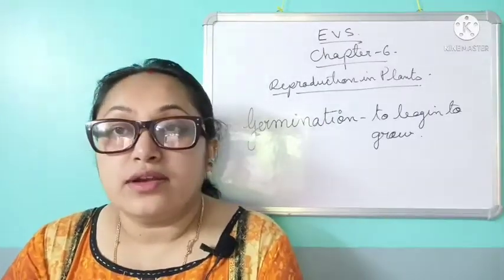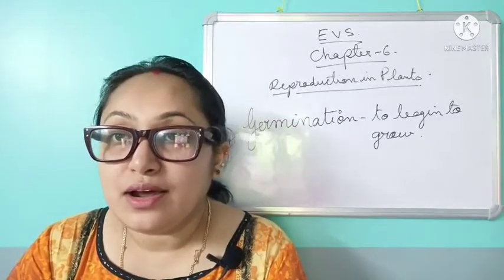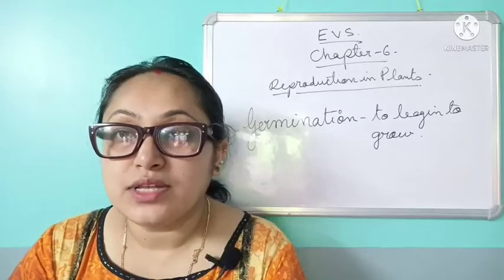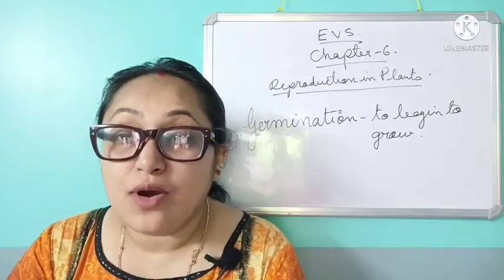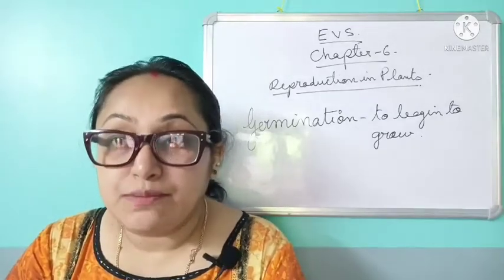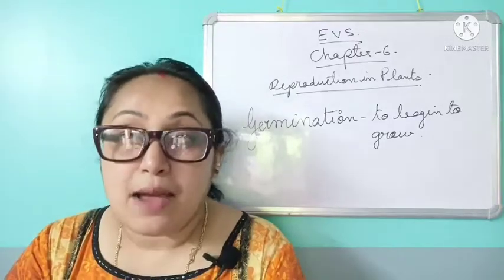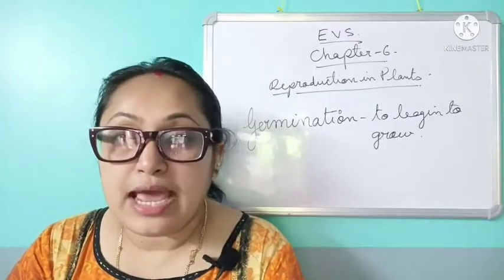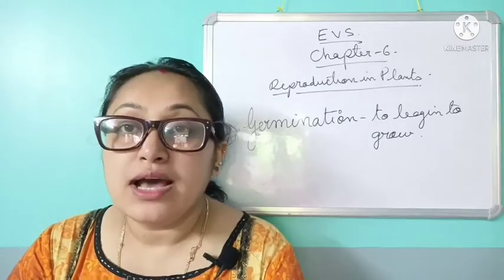Then regarding what are the rabi vegetables, that means what vegetables do we get in winter? Vegetables like radish, cauliflower, turnip, peas and beans, which we get in the winter season. These are rabi vegetables. Now what are rabi fruits? Apple, banana, pomegranate and berries. These are rabi fruits which are grown in the winter season.